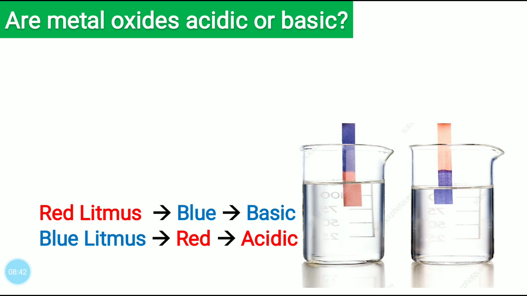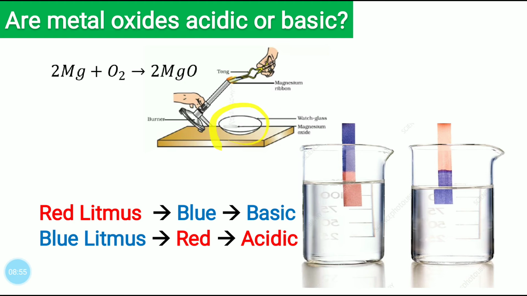And how to test it for metal oxides? Very simple. We have already seen the reaction of magnesium with oxygen. It forms magnesium oxide. And this magnesium oxide, we can collect in a watch glass. This ash, magnesium oxide, we can mix in water to form a solution and then dip red litmus paper. And if it turns blue, that means the metal oxide which we got is basic in nature. Isn't it a simple test?